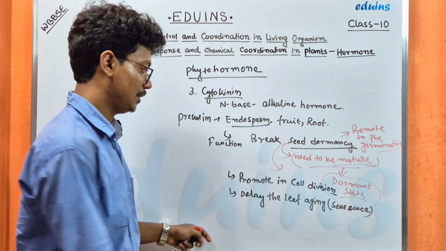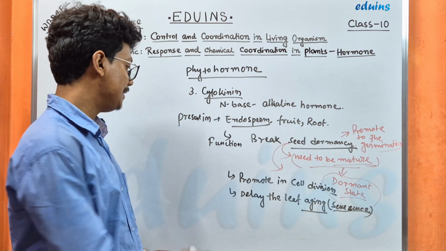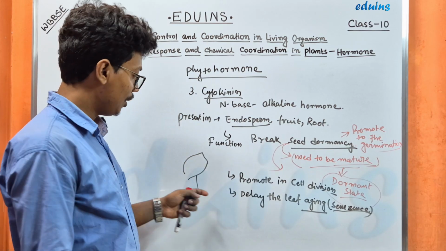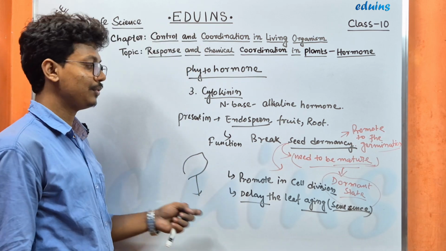Leaf senescence. What is senescence? The aging of leaf. We know that leaves turn yellow and fall down from the tree or plants. It will promote the delaying of the leaf aging.